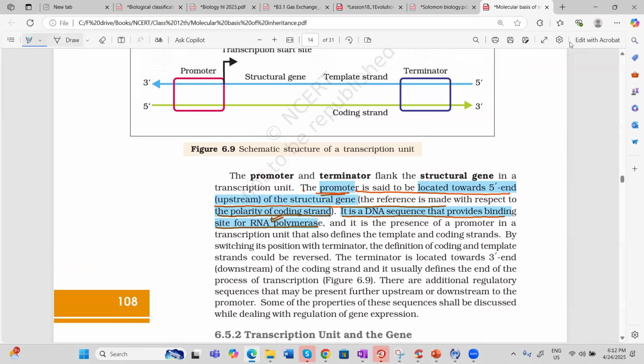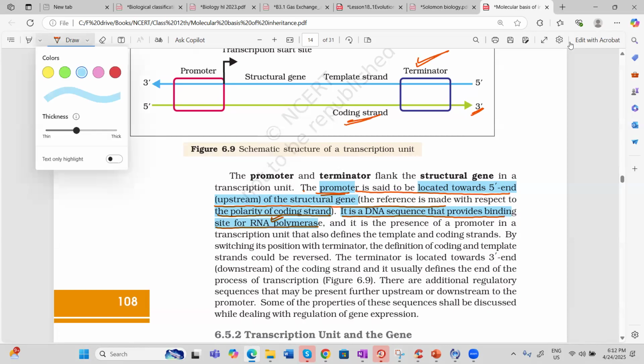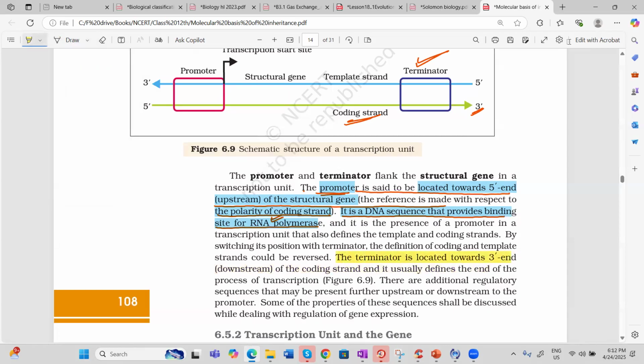Now, where is the terminator present? The terminator is present towards the 3' end of the coding strand. So let us see the theory. The terminator is located towards the 3' end of the coding strand, downstream, meaning at the back of the structural gene. And it is an area which indicates the end of the process of transcription. So this much is clear.